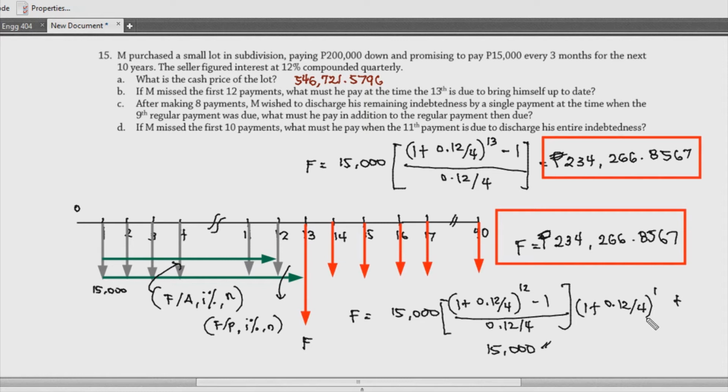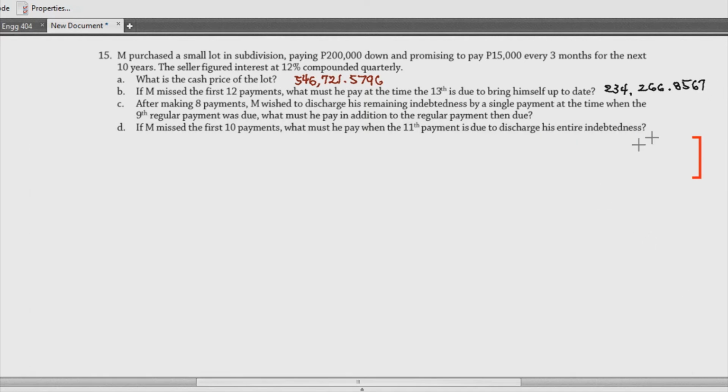Now, let's write the answer dito siguro sa part na to, no? 234,266.8567. Okay, and probably we can proceed to letter C.